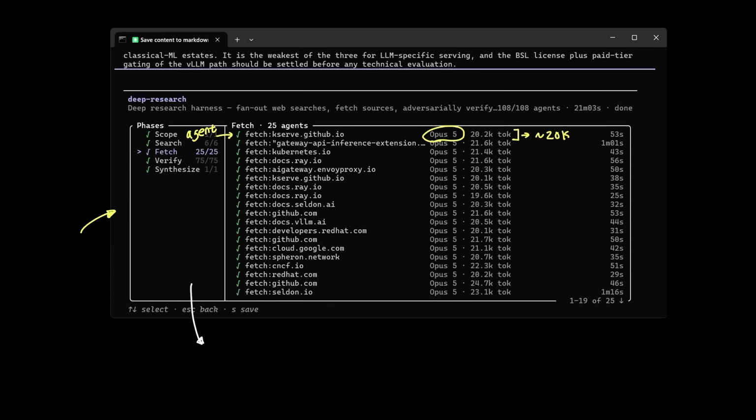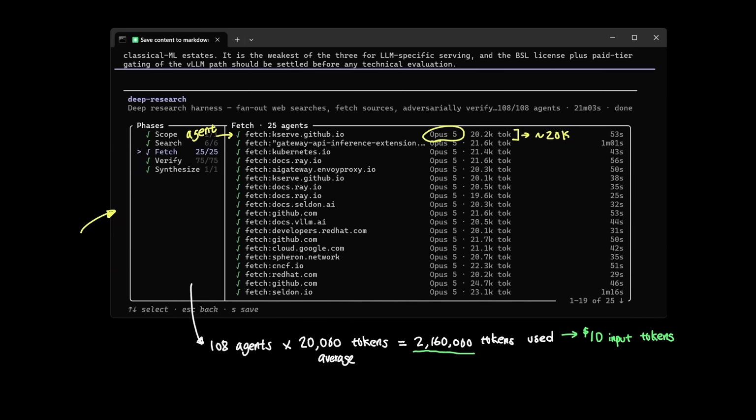So by the time you extrapolate this to the 108 agents that it eventually used, the input cost alone would be closer to $10 given Opus 5's pricing. But since we have prompt caching, realistically, this number will eventually look closer to $1, which helps scale our agent from a single agent to parallel agents, like you can see here.